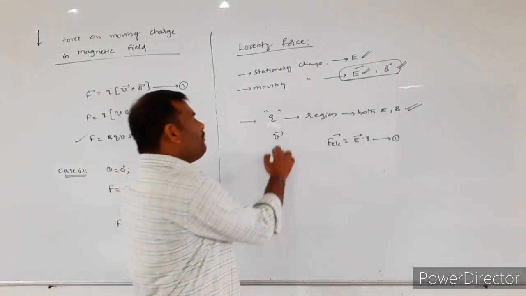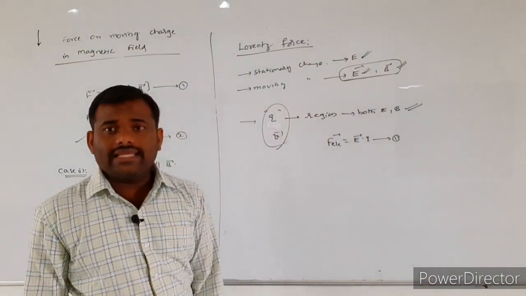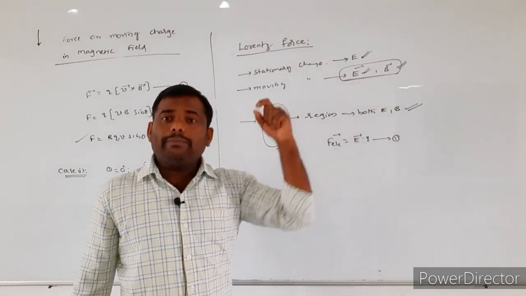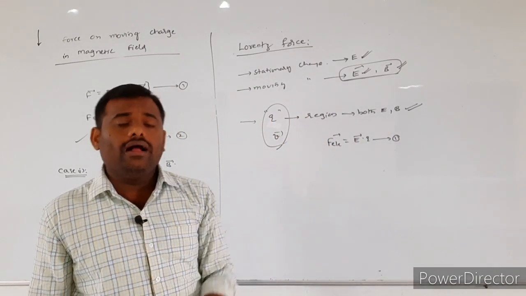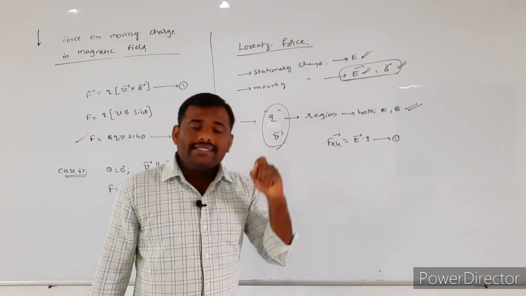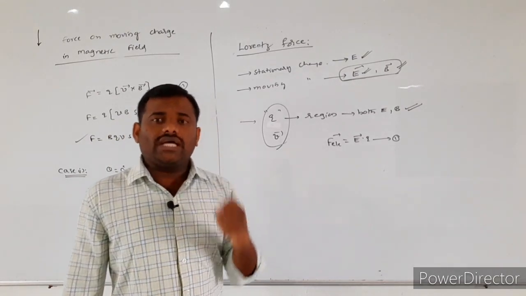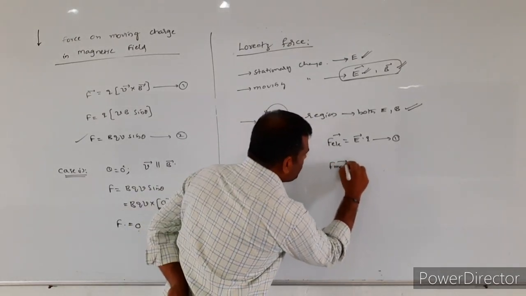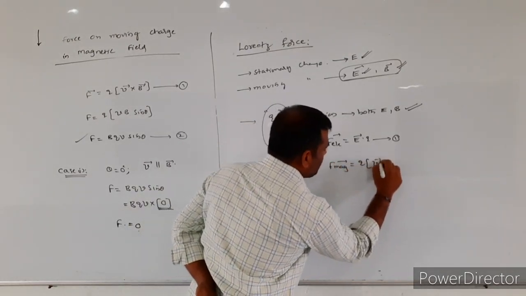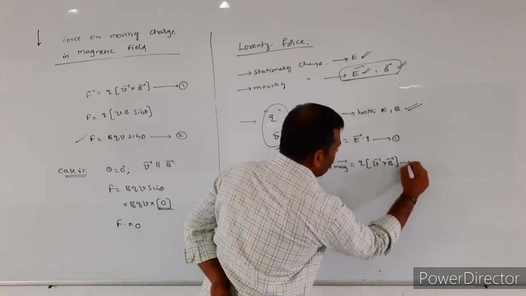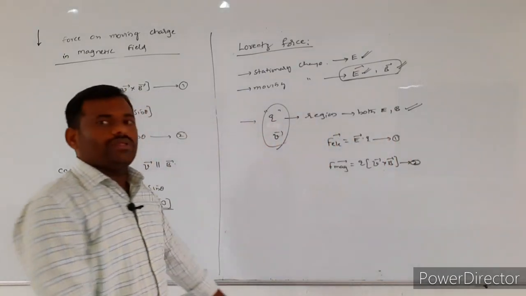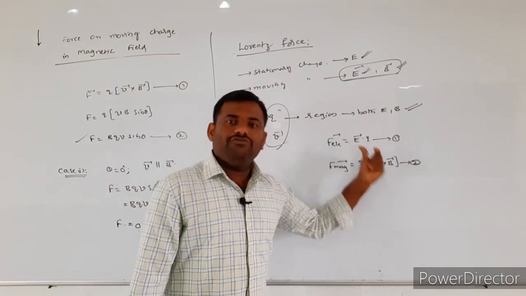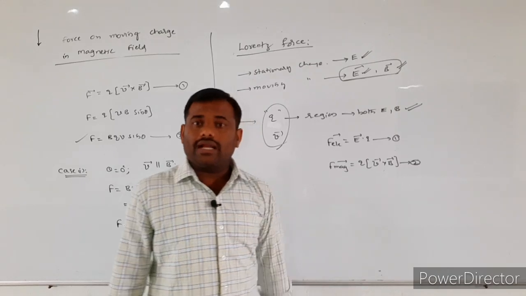Whenever a moving charge enters the magnetic field, as previously discussed, the magnetic field exerts some force on the charged particle. The force due to the magnetic field is F magnetic equal to Q into V bar cross B bar.